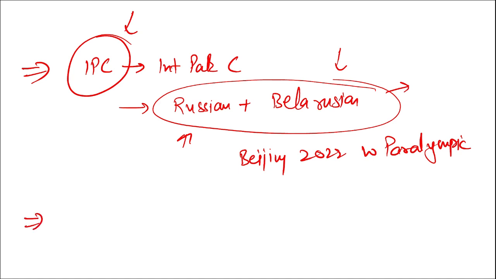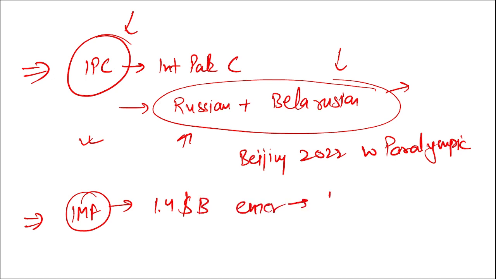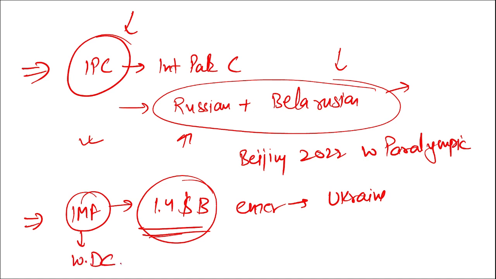Ukraine. Then next, if we are talking about the war only, then remember IMF, that is your International Monetary Fund, has decided to approve $1.4 billion emergency support to Ukraine. $1.4 billion amount is important. Where is the headquarter of IMF? It is in Washington DC.